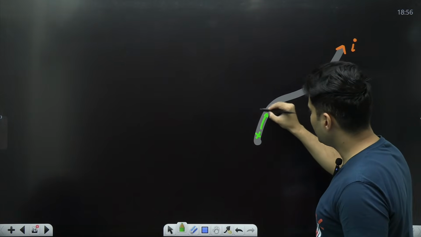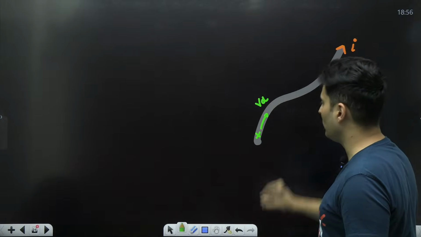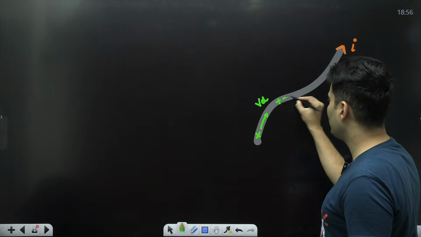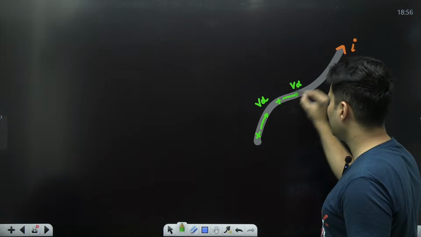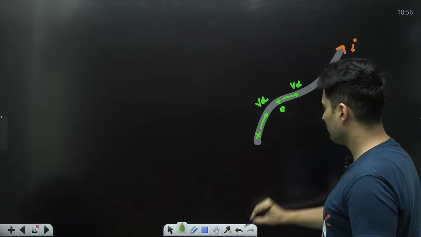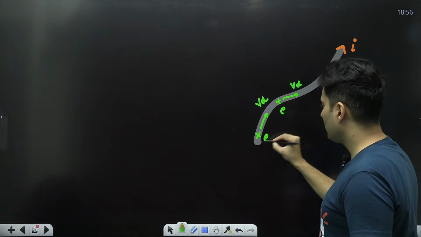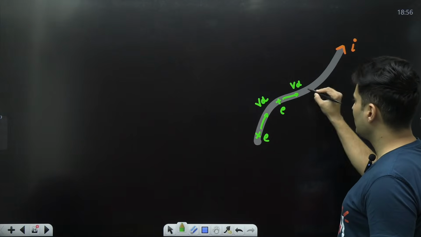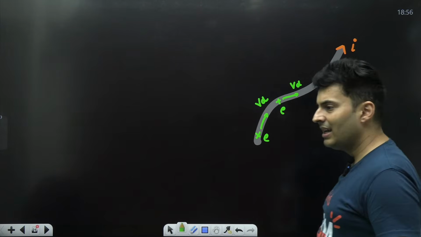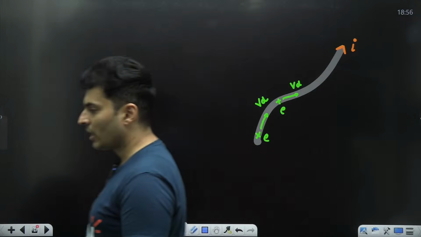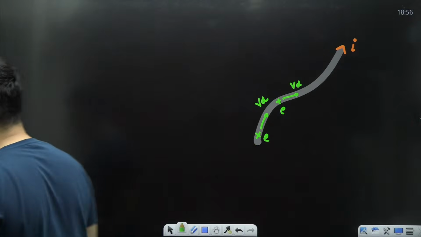So these positive charges are traveling with a drift velocity. I hope you remember drift velocity, which you have done in current electricity, and each charge being plus e like this. So they are moving with basically the drift velocity. I hope this is absolutely clear.